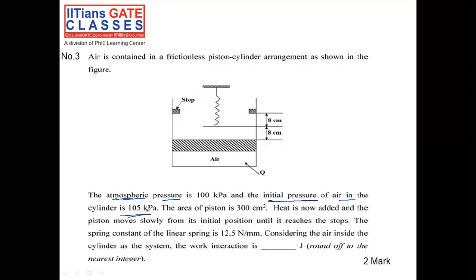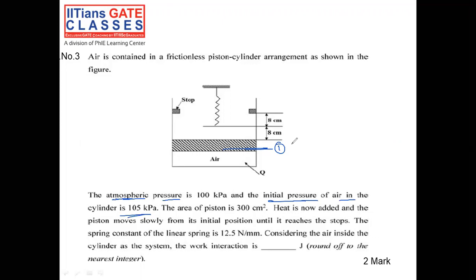They can take P1 value as 100 kilopascal, that is atmospheric. But in this question, we have to imagine there is a weight of the piston also acting. That's why there is a 5 kilopascal difference. At state number 1, the piston should be under equilibrium condition. The piston should be at rest, and with the help of force balance, it is going to be at rest.